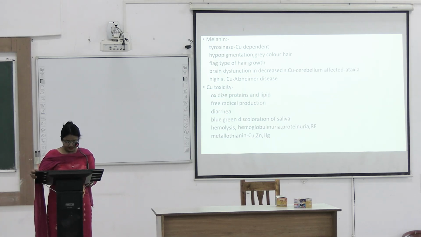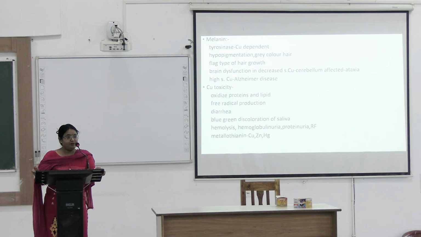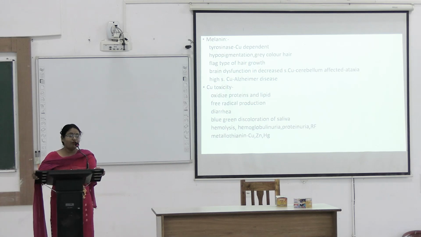Brain dysfunction will be there. What happens if there is decreased copper in the blood: cerebellum will be affected and there will be ataxia. And if there is increased copper in the blood, that copper will bind to the prion protein and cause Alzheimer's disease. Copper toxicity. If copper is present too much in the blood, it will oxidize protein and lipid, and it can also cause free radical formation.